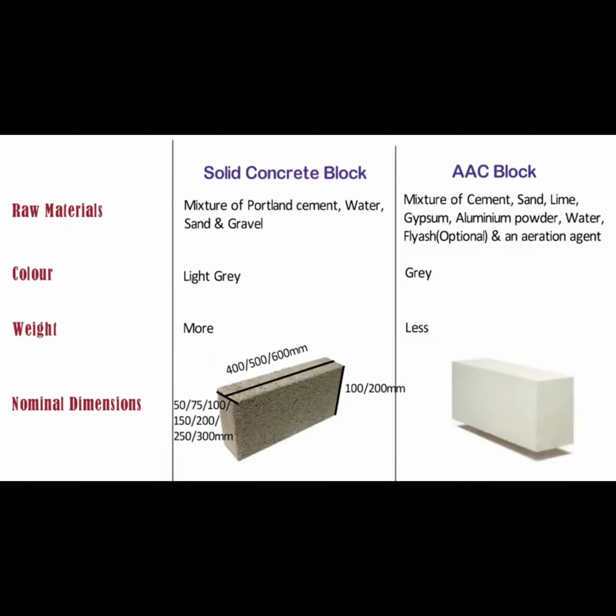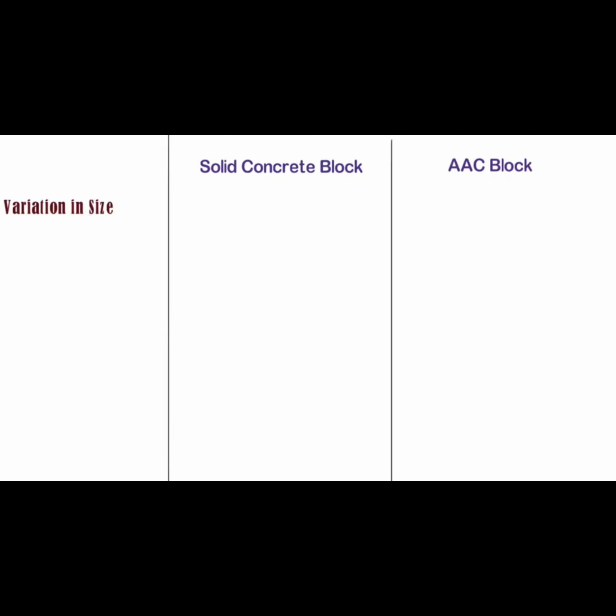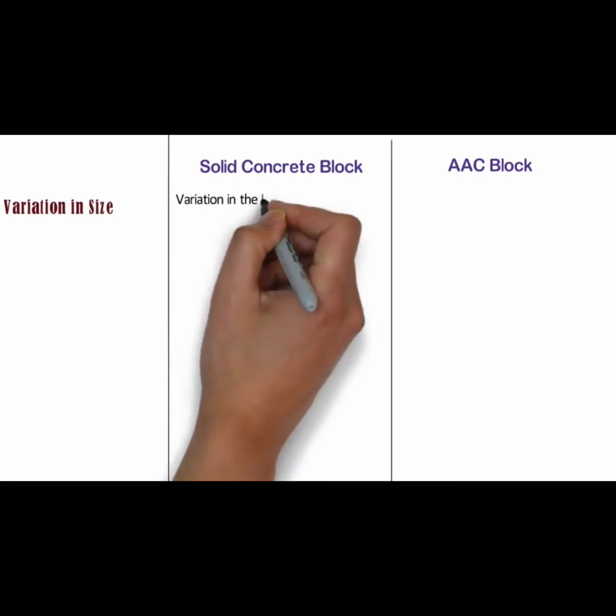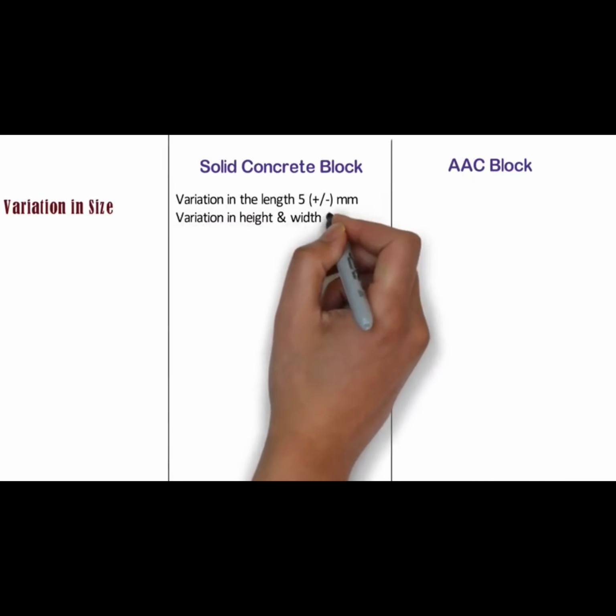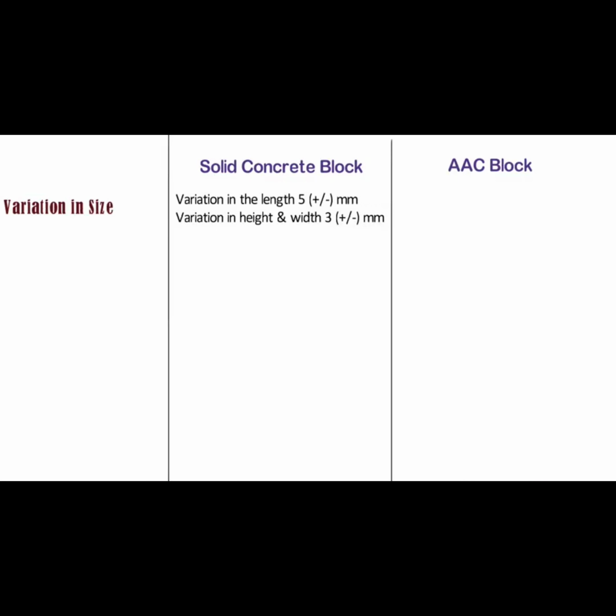Whereas the length available in AAC blocks is 400, 500 and 600 mm. Height is 200, 250 or 300 mm. And width is 100, 150, 200 or 250 mm. However, it differs from manufacturer to manufacturer. Variation in size. In case of solid concrete blocks, the variation in the length of the units shall not be more than plus minus 5 mm and variation in height and width of units shall not be more than plus minus 3 mm. In case of AAC blocks, the size variation is plus minus 1.5 mm.